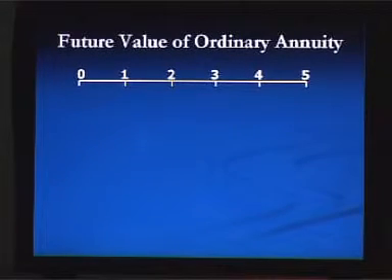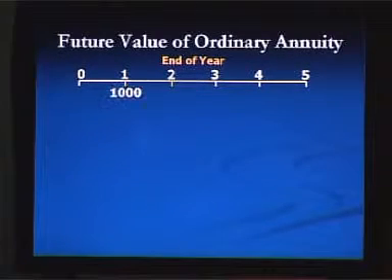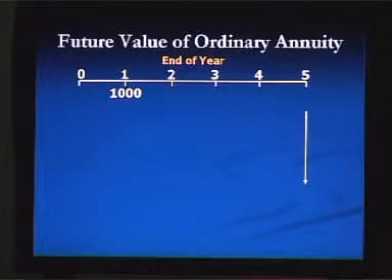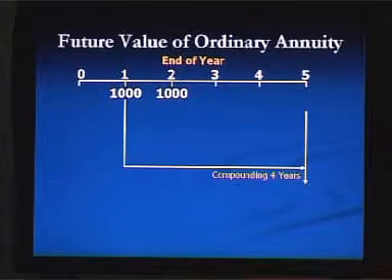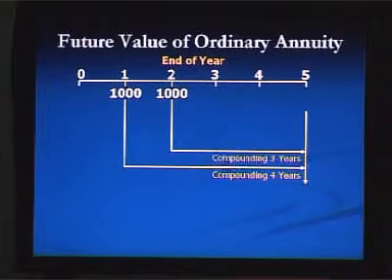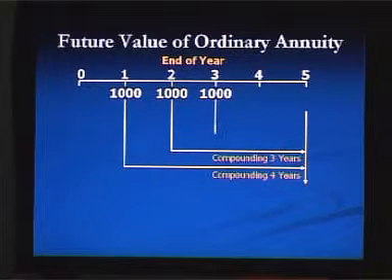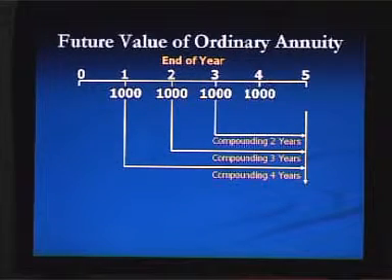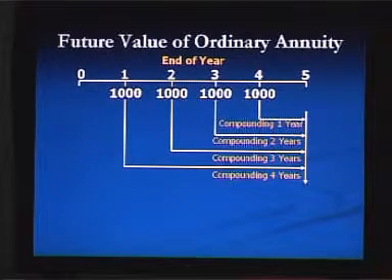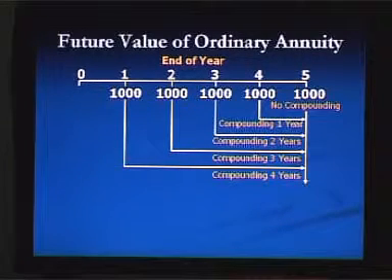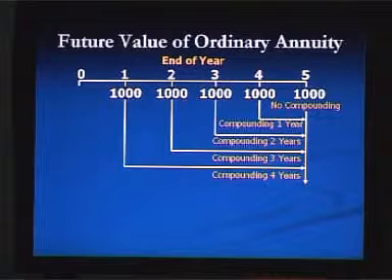In a timeline of up to 5 years, if you deposit taka 1000 at the end of 1 year, to calculate the future value after 5 years, this money is compounding for 4 years only. The money deposited at the end of the second year is compounding for 3 years up to 5 years. The money deposited after 3 years is compounding for 2 years. Money deposited after 4 years will be compounding for 1 year, and the money deposited at the end of the 5th year will have no compounding, because you want to calculate the future value at the end of the 5th year.